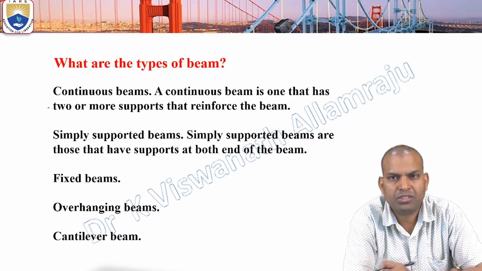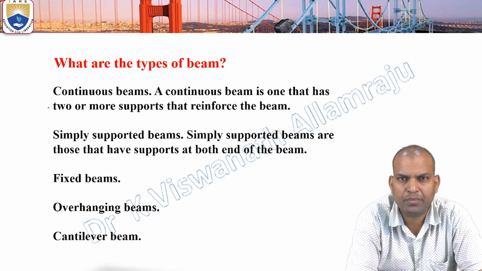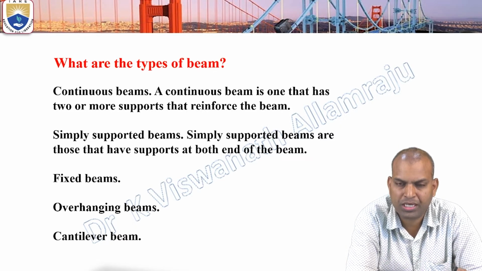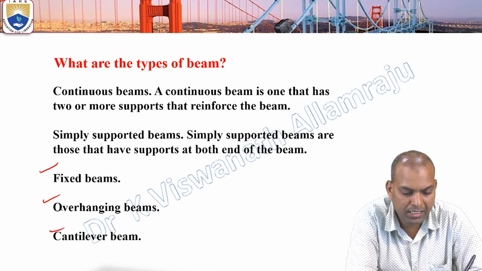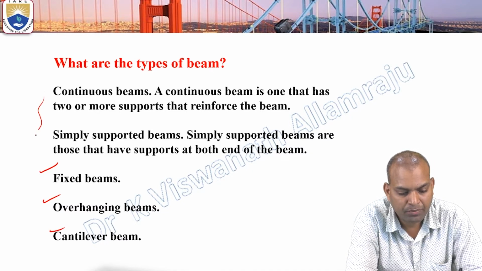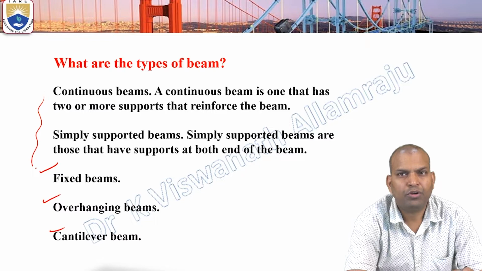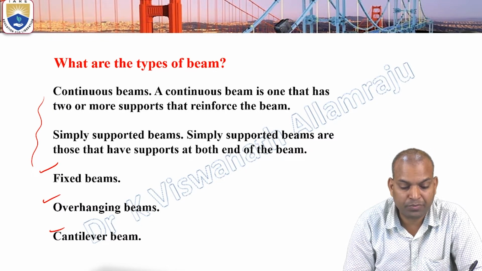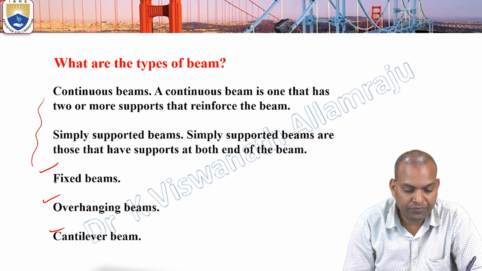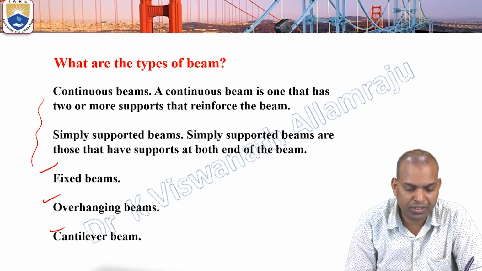Another type of beam is a simply supported beam. The simply supported beam has supports at both ends of the beam. And there are fixed beams, overhanging beams, and cantilever beams. These are all very important beams for constructing any buildings or bridges. Here, fixed beams means both ends are fixed.